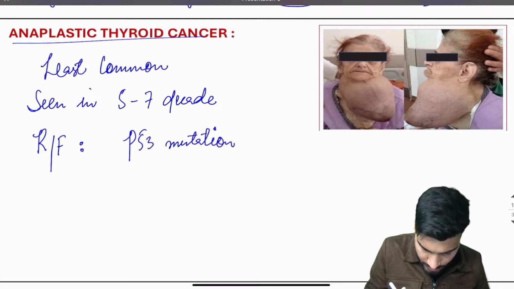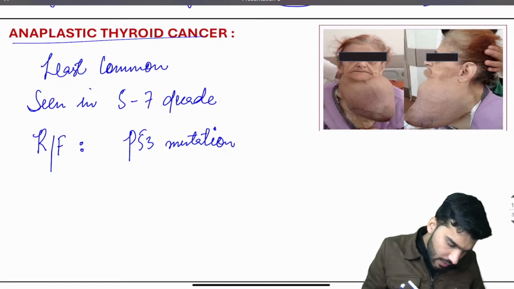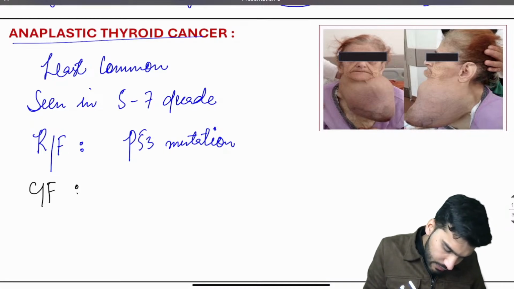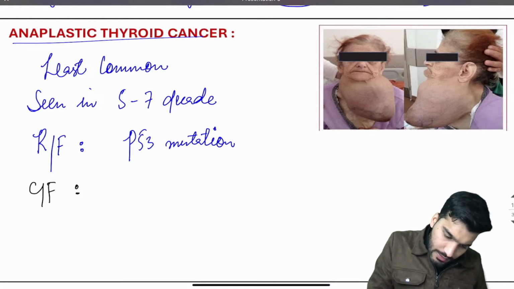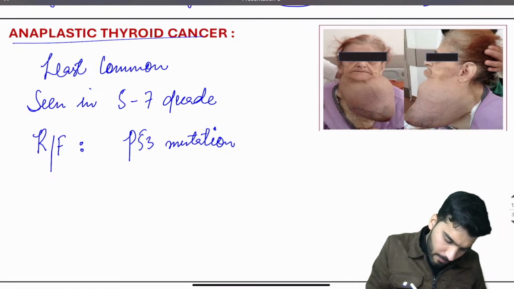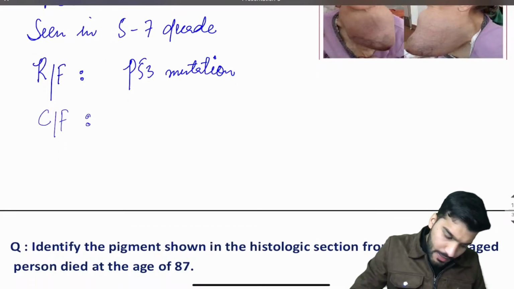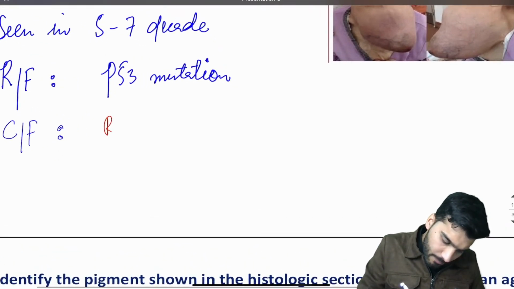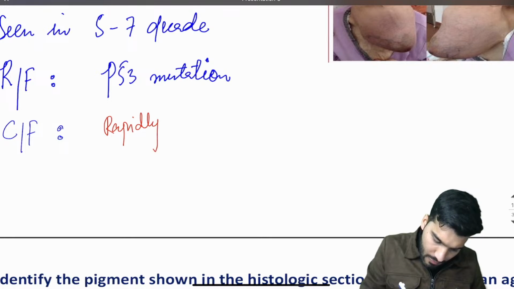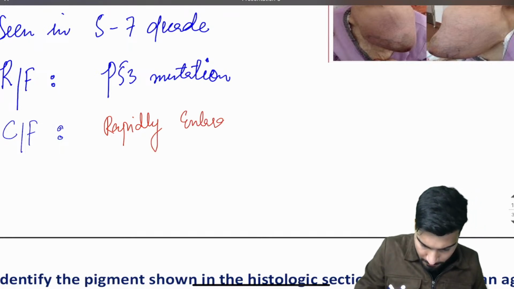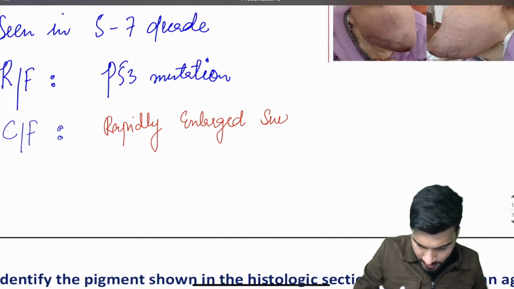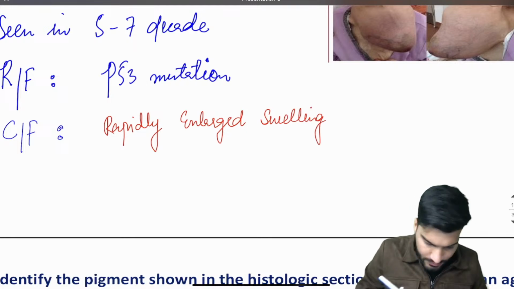And the clinical features of this condition: the patient will have a rapidly enlarging swelling.